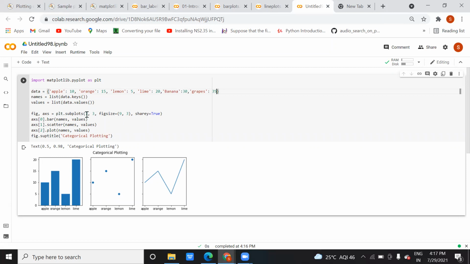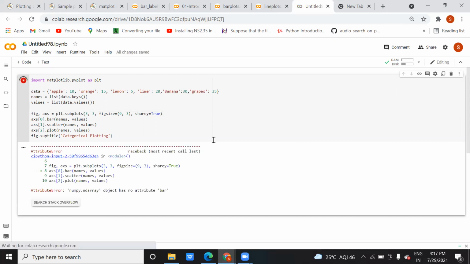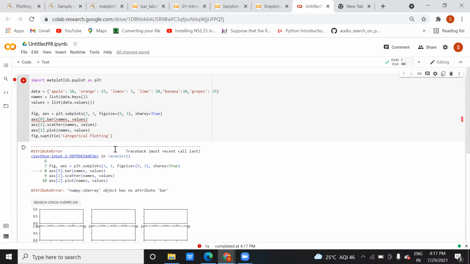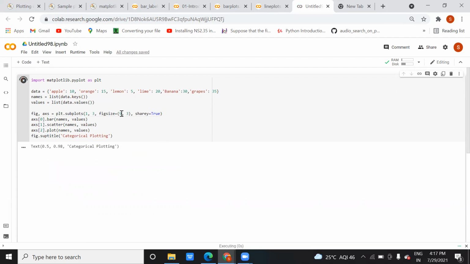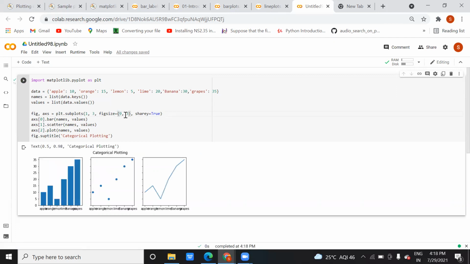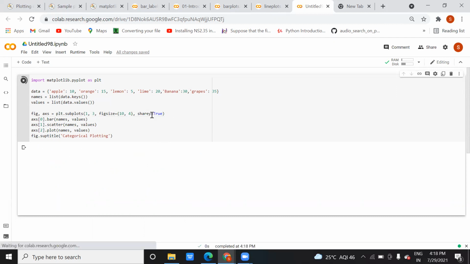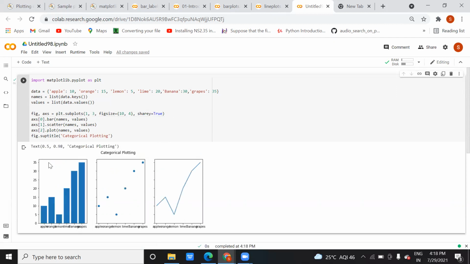Okay, let me change it to 3 and show you how it works. Okay, sorry, this is what I need to change. So see, the graphs are changing, right?